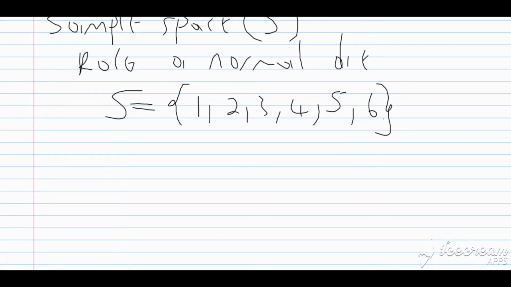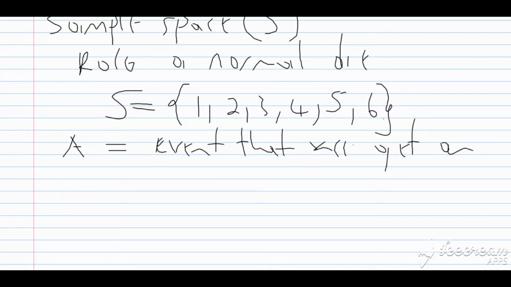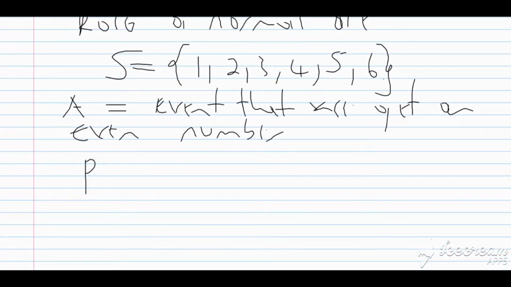Now, let us say we're interested in getting an even number. So let us call it A. So A is the event that we get an even number. Now, the probability of A is written as P of A. This means the probability of A. Now, of course, if I'm interested in getting an even number, I'm going to have to look at the number of even numbers I have, or the amount of items that I have in set A. Now, the even numbers here would be 2, 4, and 6.